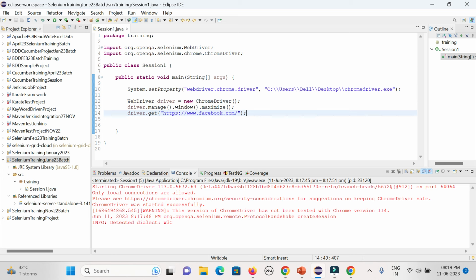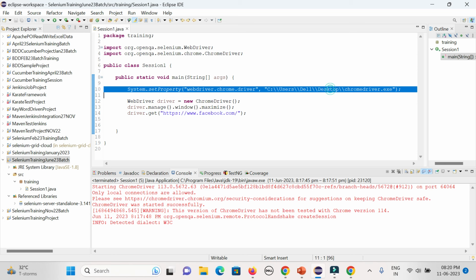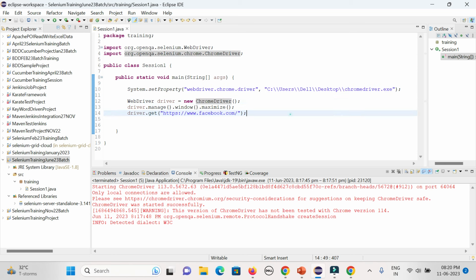Yeah, you can also use Safari. Mobile will not be covered. Mobile emulator, simulator, everything will not be covered. For Safari also, you use webdriver.safari.driver, give the path, and here it will be SafariDriver. That is the way you can go with the drivers.